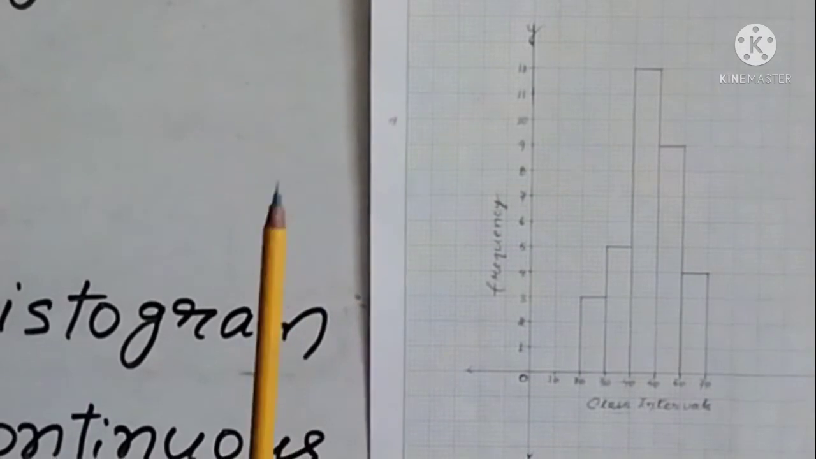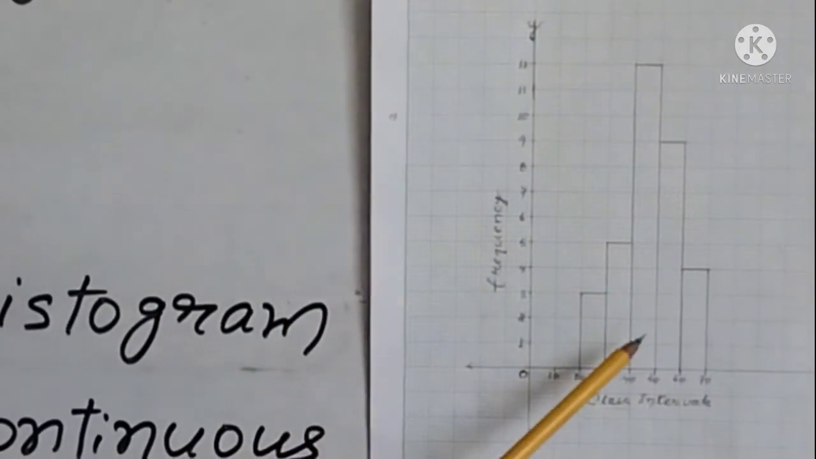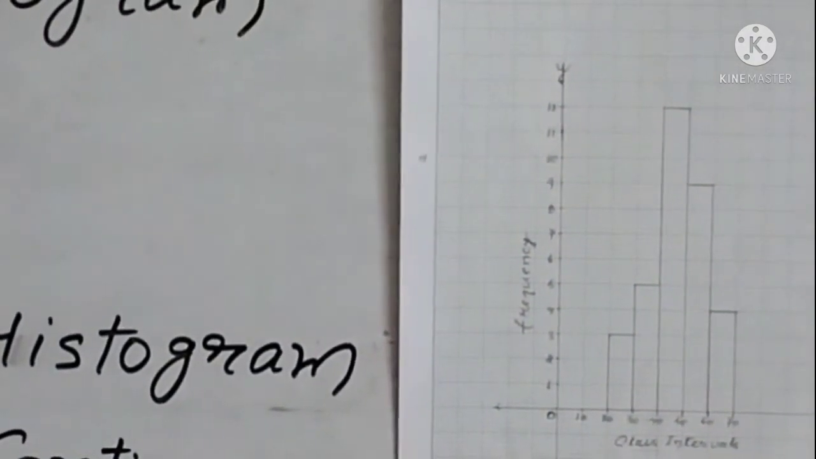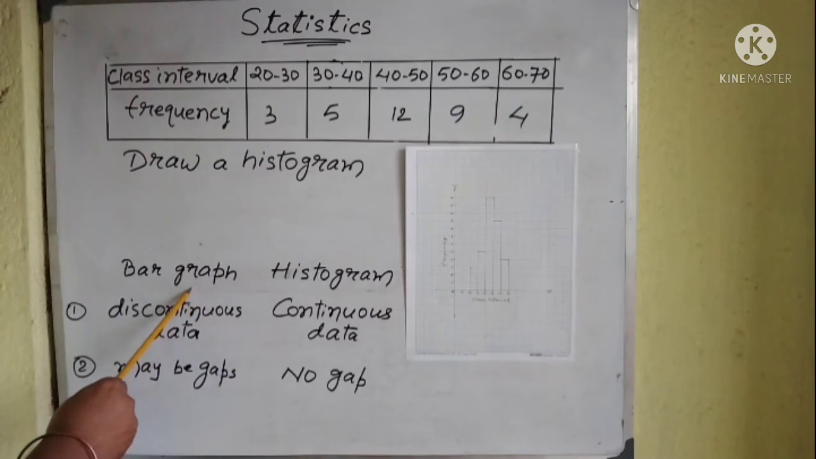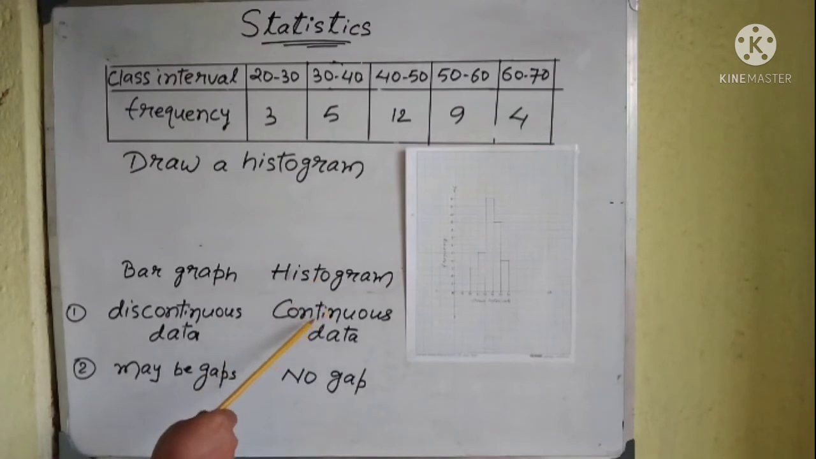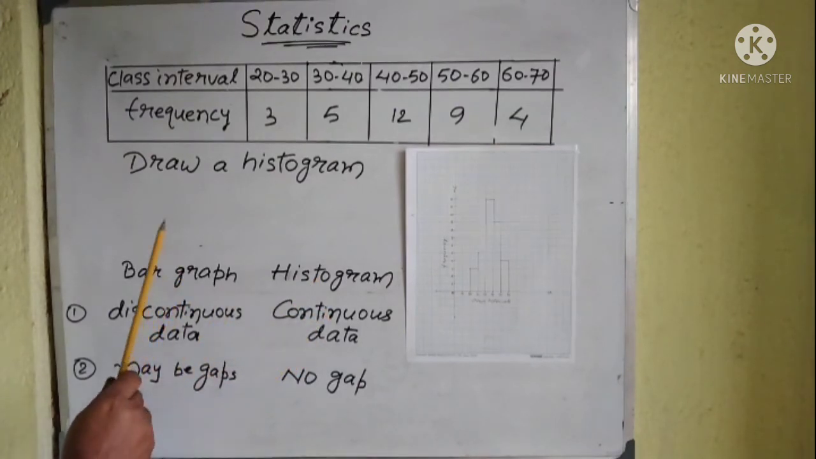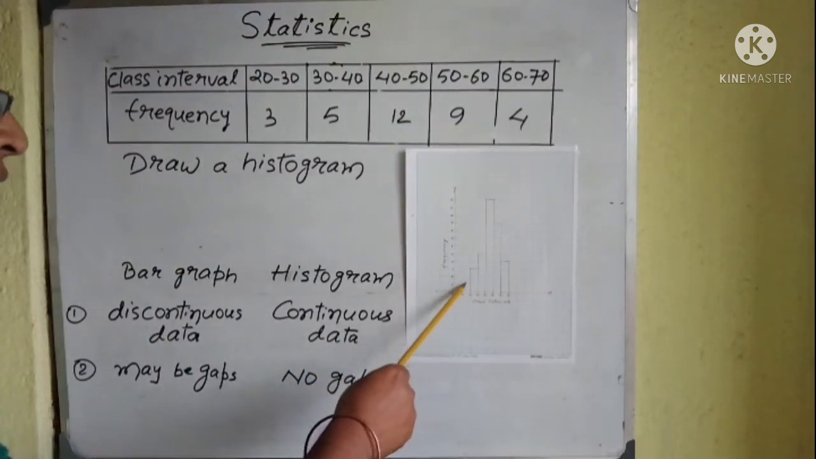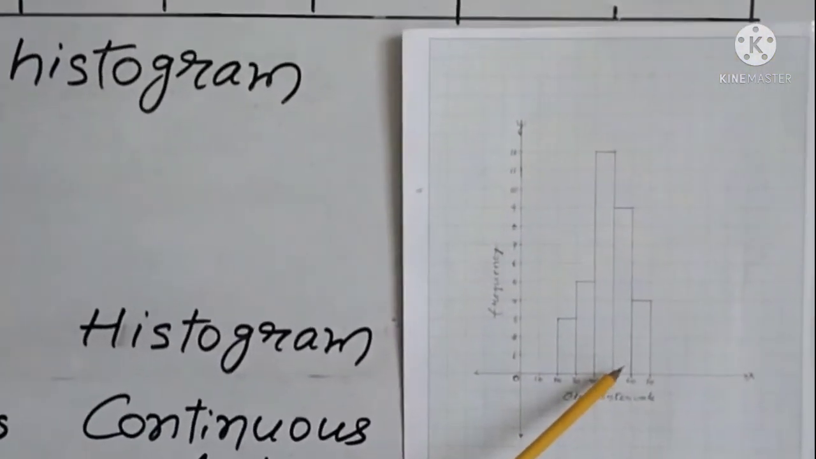Now you have to remember, earlier I showed a bar graph, and this is a histogram. Now in a bar graph we represent discontinuous data, and in a histogram we represent continuous data. Another important point is that in a bar graph there may be gaps, or there may not be gaps, and in a histogram there is no gap. See, there is no gap, all the bars are attached to each other.